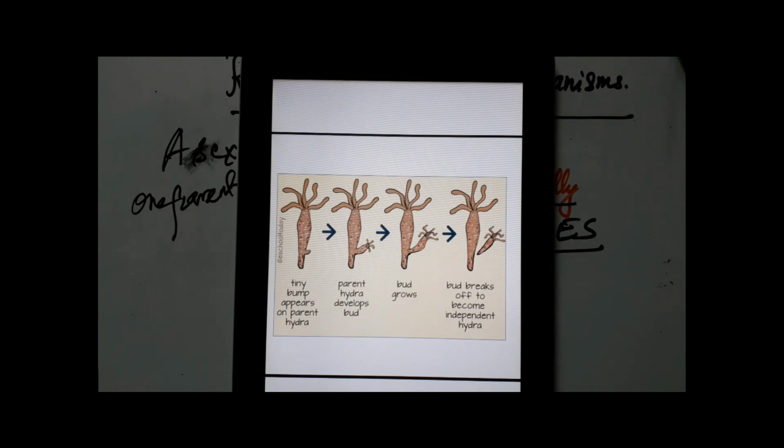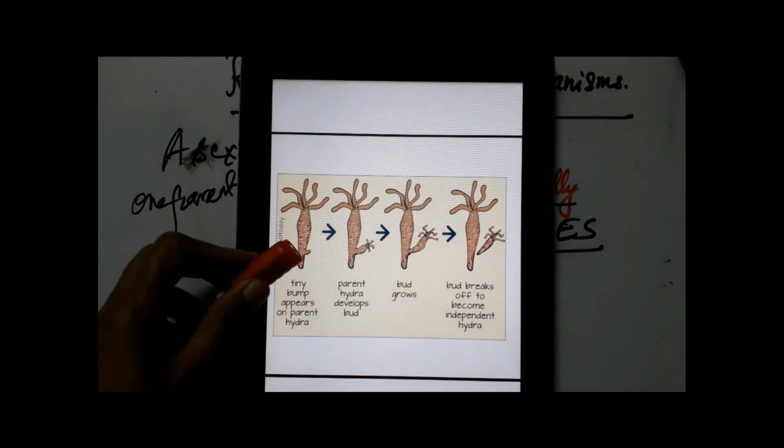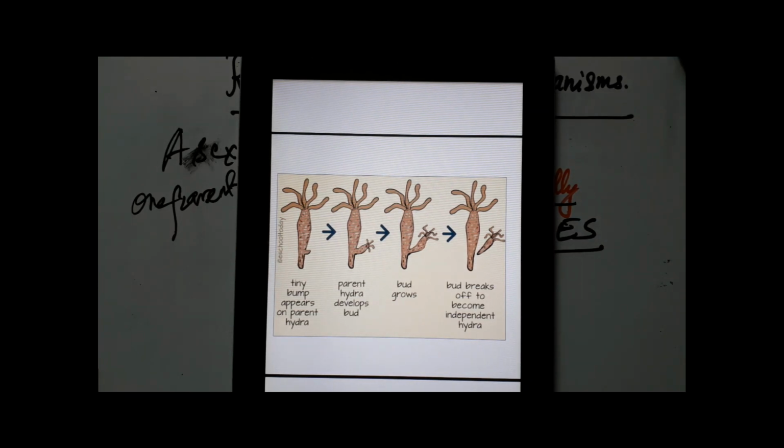Why? Because Hydra exhibits asexual reproduction. No wonder it also undergoes sexual reproduction. But now let's consider how the Hydra undergoes asexual reproduction. Just like yeast, you notice in Hydra, a small bud appears from the mother Hydra, a single organism. The bud grows slowly.